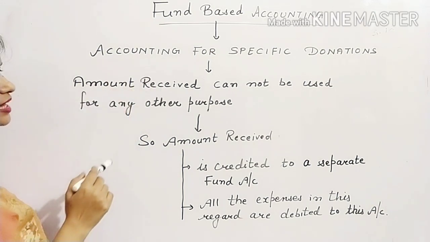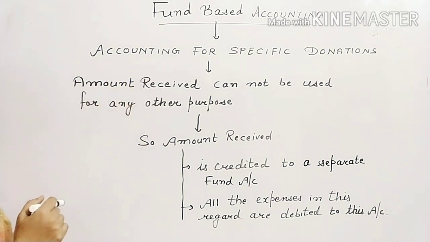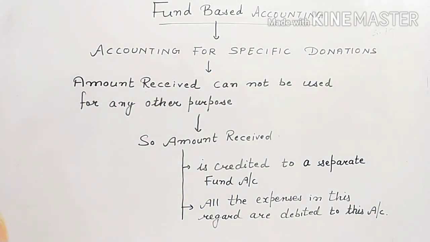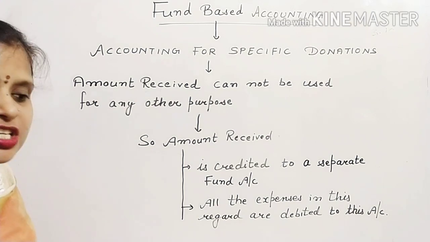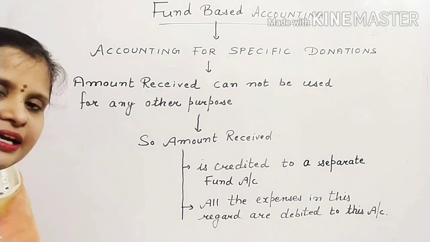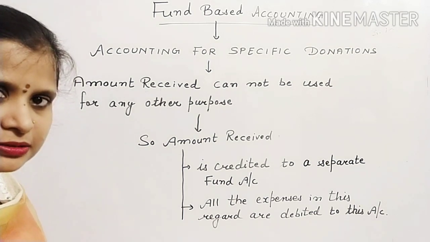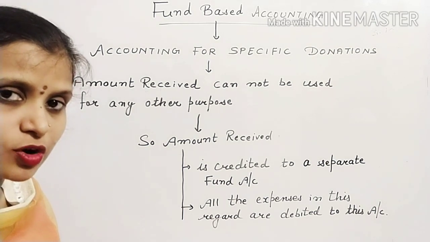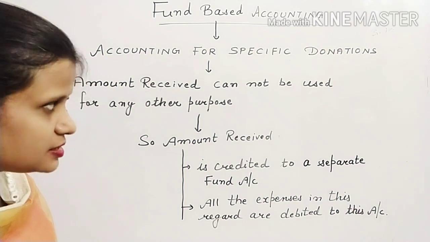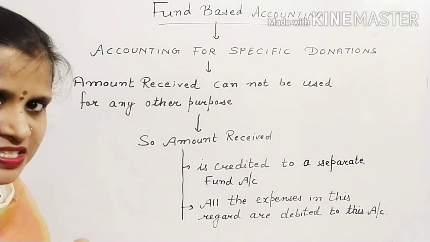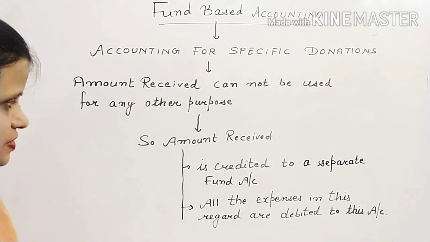The amount that you have received by way of specific donations cannot be used for any other purpose. Like if you have received donations for a building, then that amount you can use only for the construction of the building. If you have received donations for organizing matches, then you can use that amount only for the match expenses, not for any other purpose.